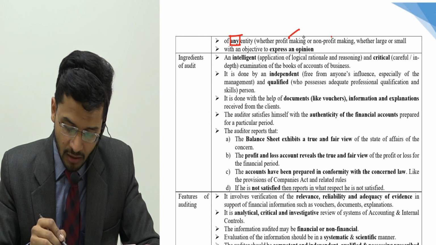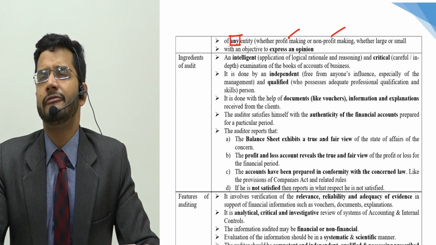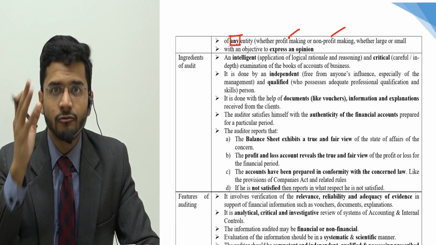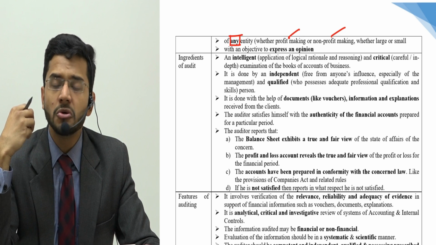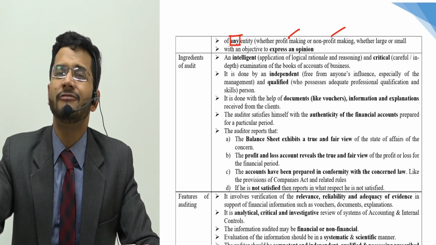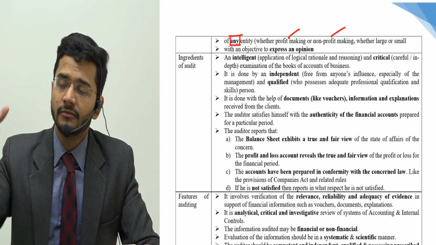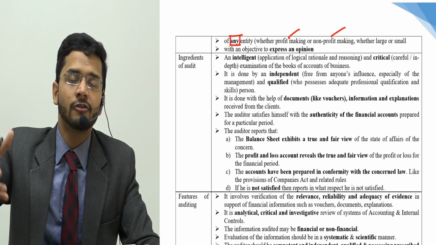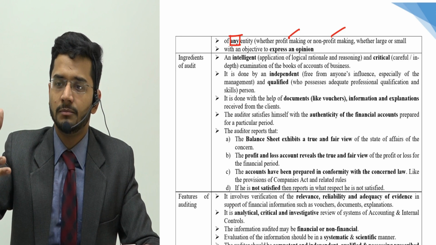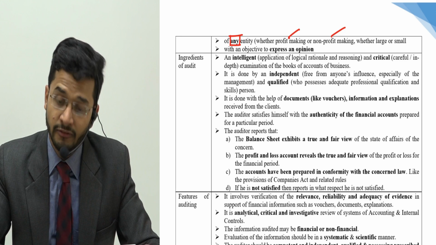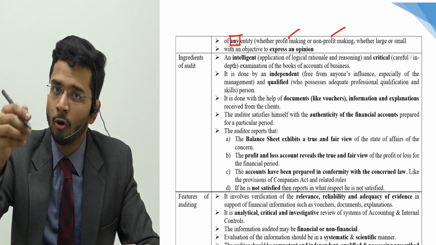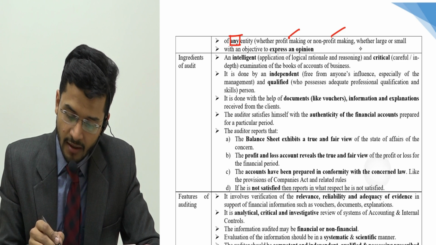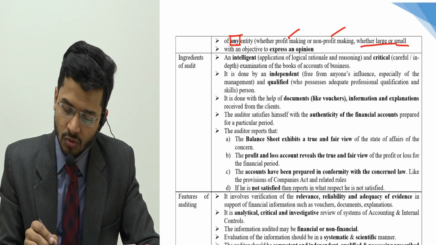So be it profit making or non-profit making. Sir, but non-profit organizations are not making profit. What is the need of getting them audited? Of course there's a dire need to get them audited, because we want to know where they are employing their funds, because their funds come from donations. Their funds come from trusts, and public money is involved over there. So we need to know whether their money is being deployed in the correct manner or not, and expenditure is being incurred in the correct manner or not. Whether large or small, even a small organization would need audit.